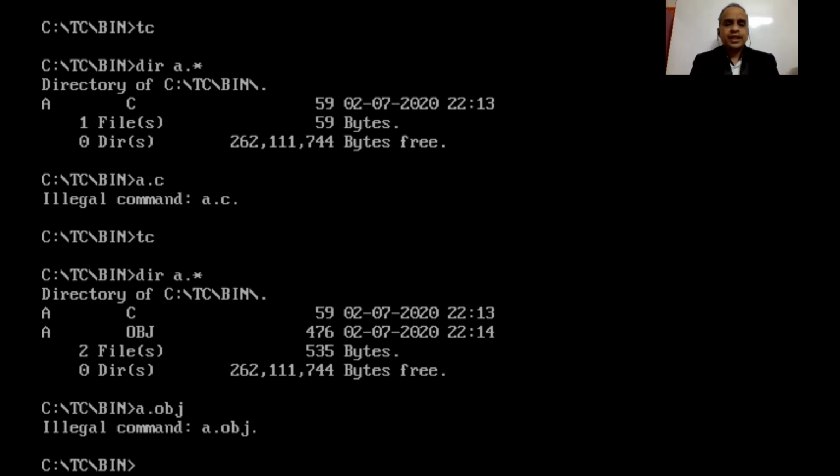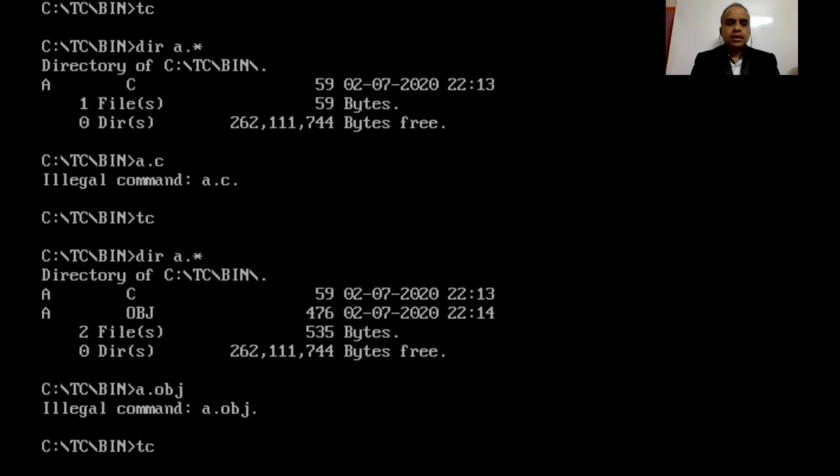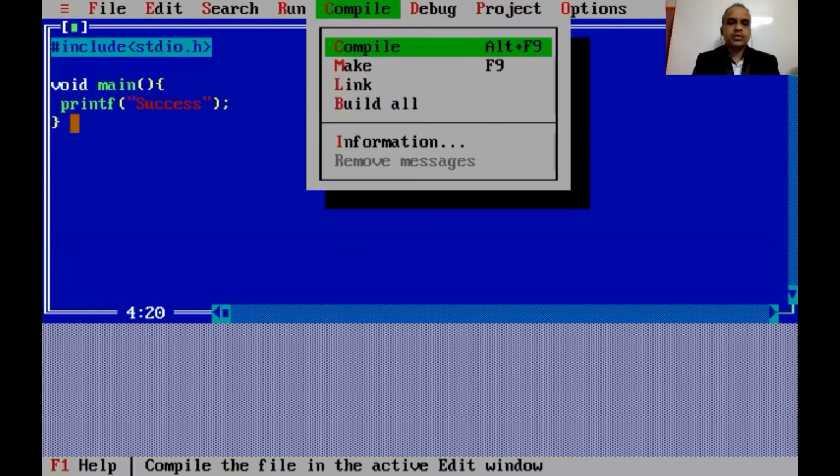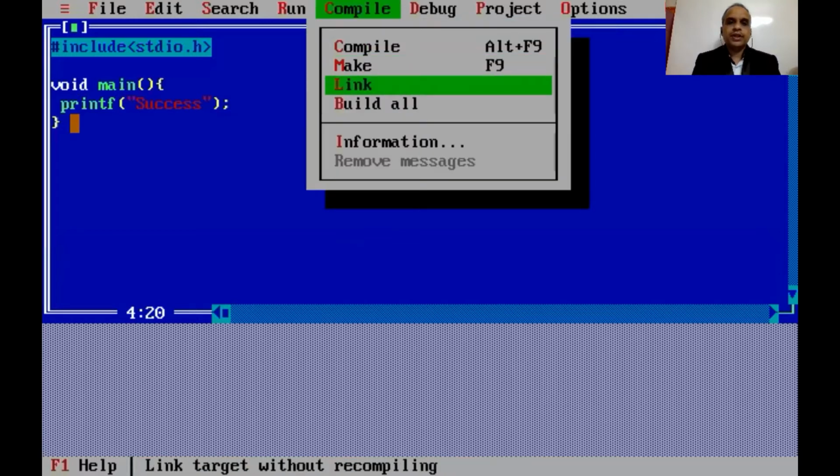You may say, sir, we converted it to zeros and ones, so why is the obj file not getting executed? The answer to this query will be given more prominently in the topic known as functions. So at this moment I'm going to keep that pending, but there is one more process that we need to perform on this file, because we are using the printf statement, and the zeros and ones code of printf has to be linked with our obj code, and for that purpose we go with the linking step.